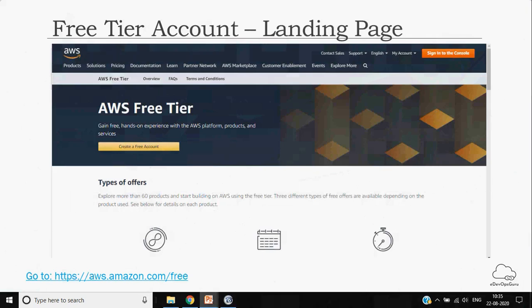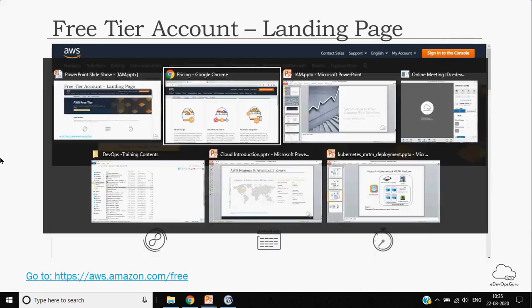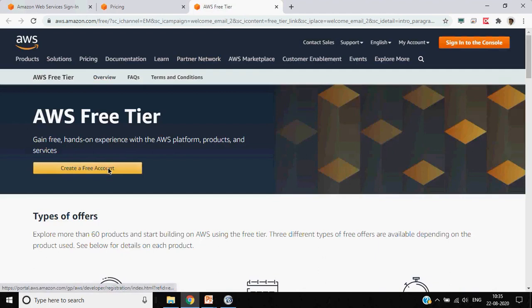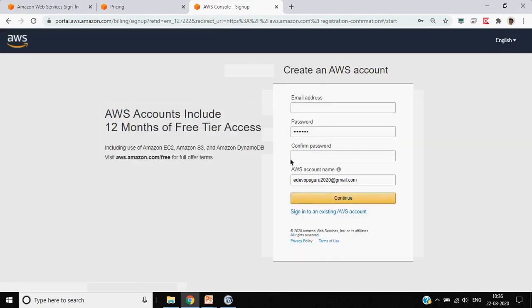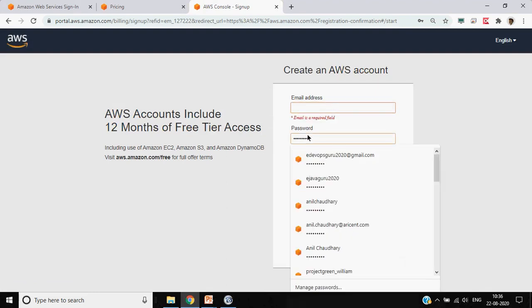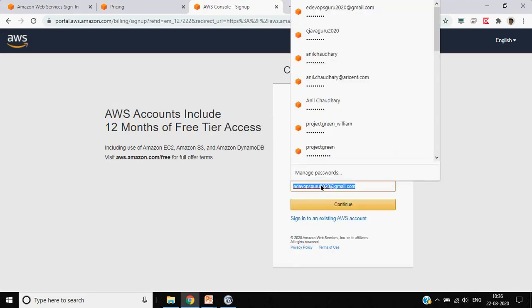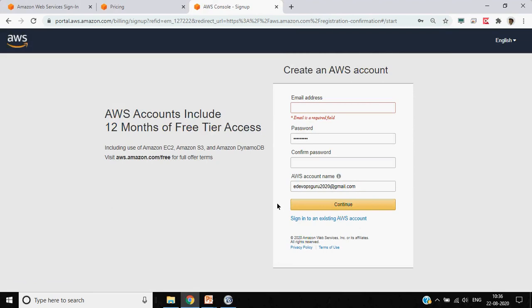Okay, so you just need to go to this page, or you can search for creating the AWS free tier account. Then you will land on this particular page. Click on the free account. Let me go through the direct hands-on. So this is the page. Create free account. Then enter your email address, create a password for the AWS account, give a name to your AWS account, and then continue.